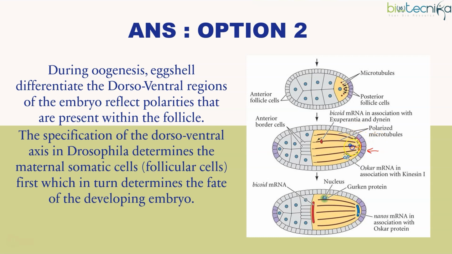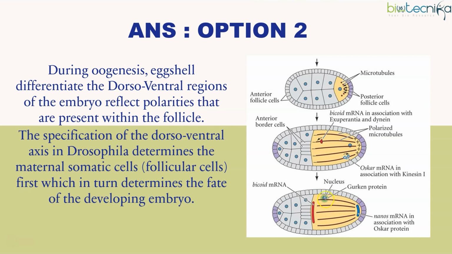These give the signal so that the oocyte, this region, becomes posteriorized, and that's where the Nanos protein and Oskar protein get restricted, because we know Nanos and Oskar are responsible for the posteriorization of the Drosophila embryo. After that, the nucleus will be migrating towards the future dorsal side.